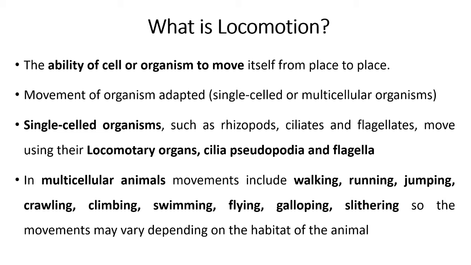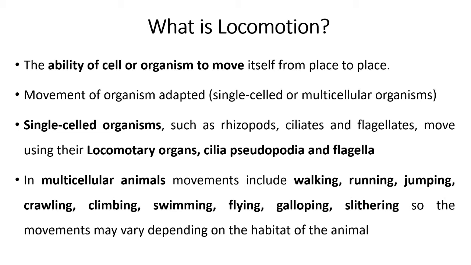Suppose for example in case of human being walking is there. In case of human being well developed leg is there, so they can walk on two legs. So walking is a locomotion of human being. Running, jumping, crawling, climbing. So on the basis of different type of habitat, the different type of locomotion we observe in different type of organism. For example, walking we observe in human being, running in different wild animals as well as domestic animal, jumping, crawling. So these type of locomotion generally we observe in different types of animal.